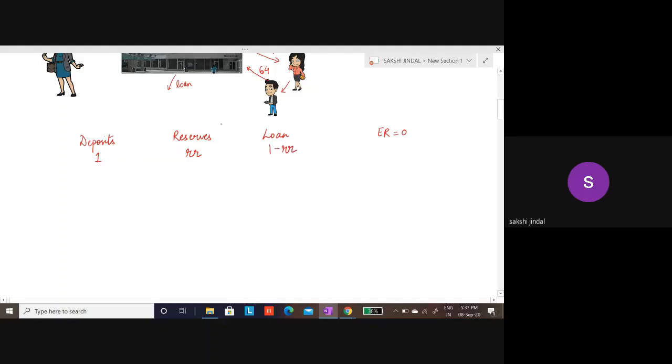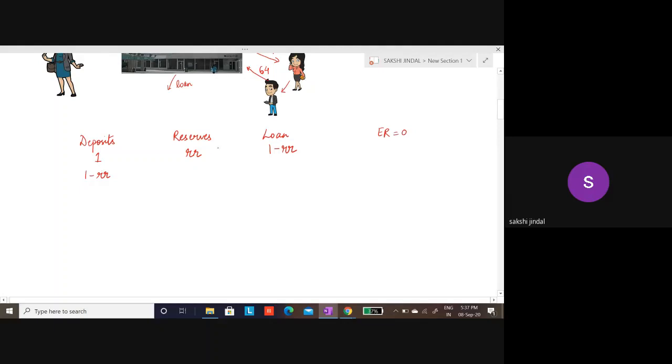So if out of 1 रुपी we keep RR, that is the required reserve, and lend the rest, then 1 minus RR is left in the form of loan. Okay, so 1 minus RR then again comes to the bank, and this is our new deposit.